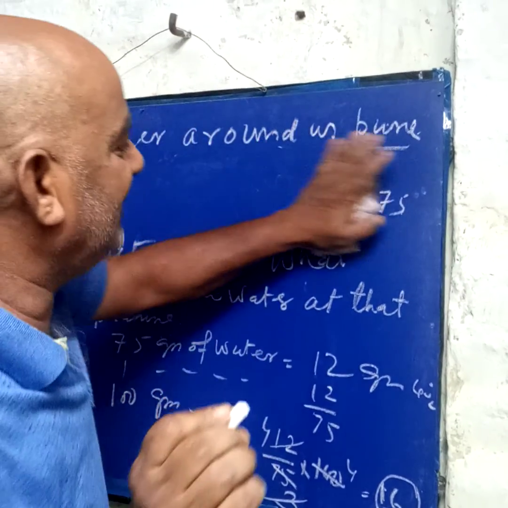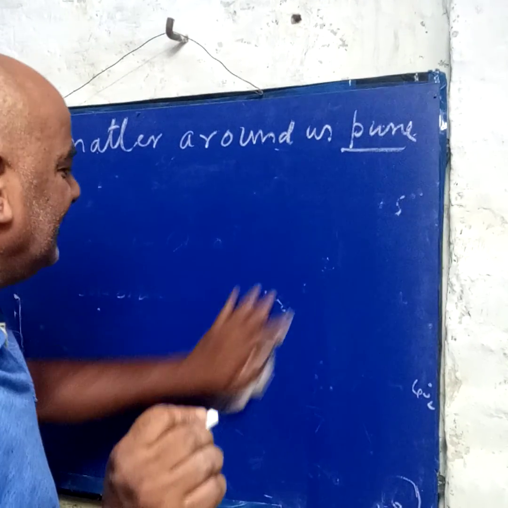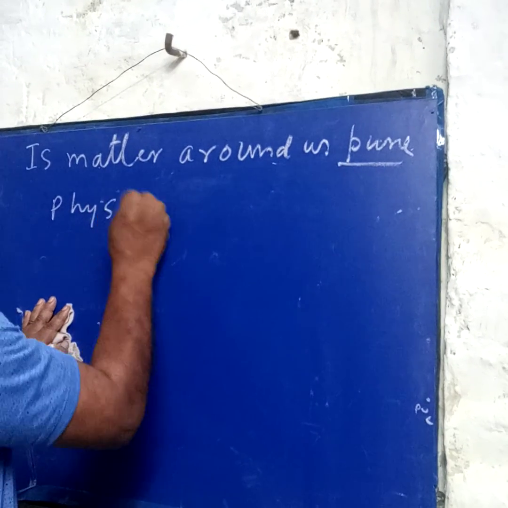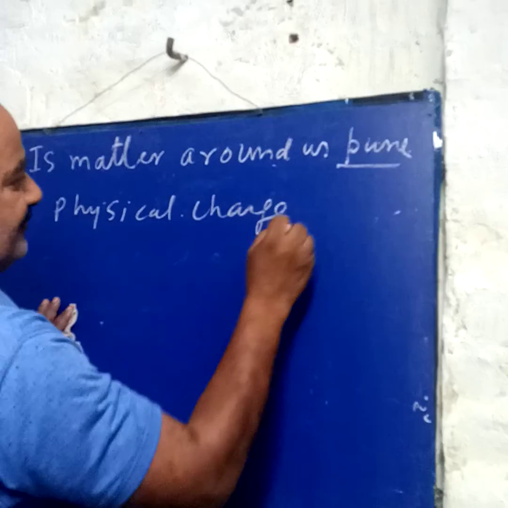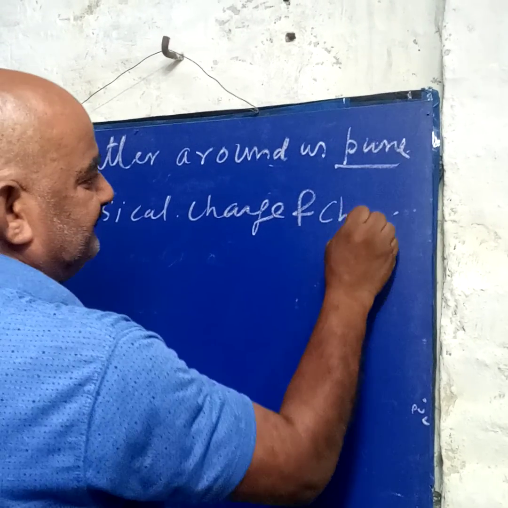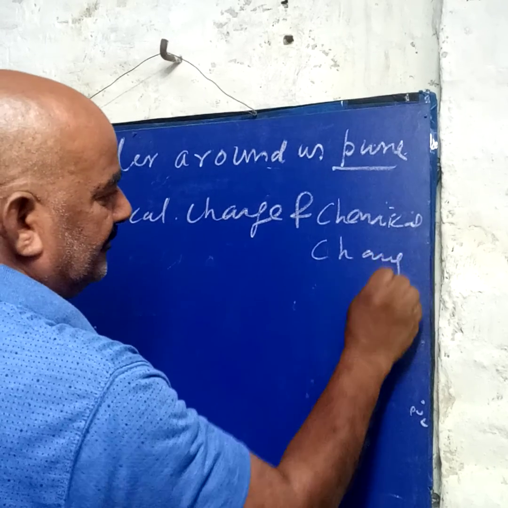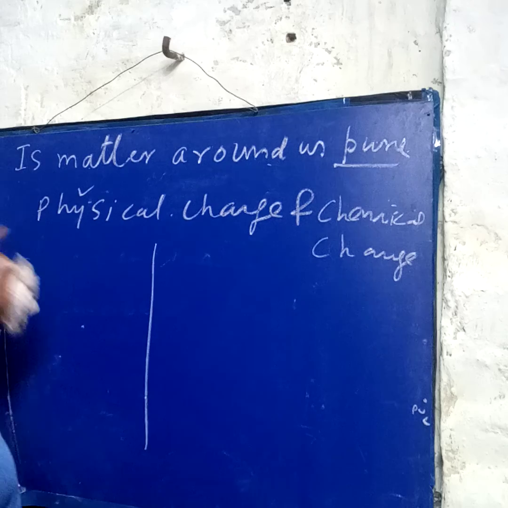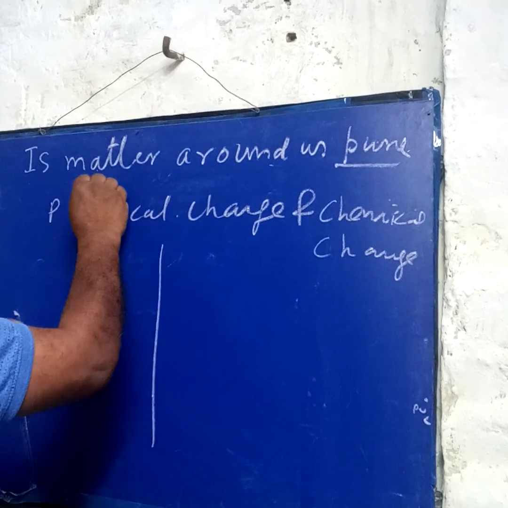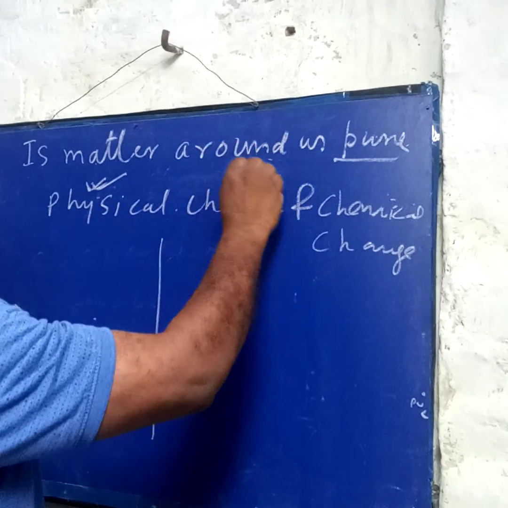Now we are discussing physical change and chemical change. What is a physical change? What is a chemical change? Physical change means a temporary change, and it can be reversible. It can be reversed again. But chemical change is a permanent change and cannot be reversed.